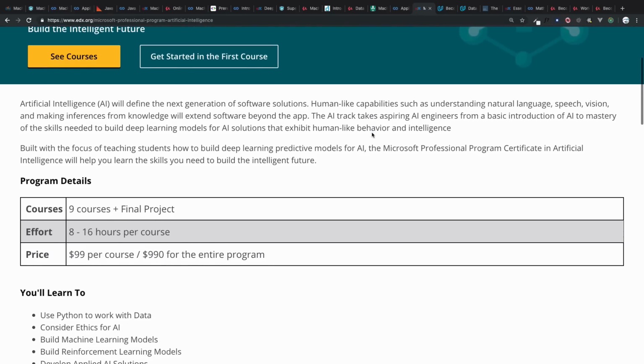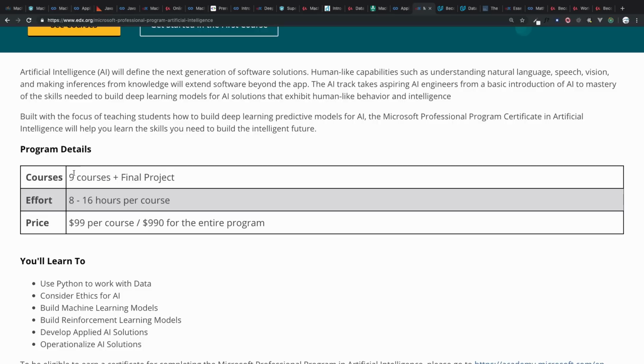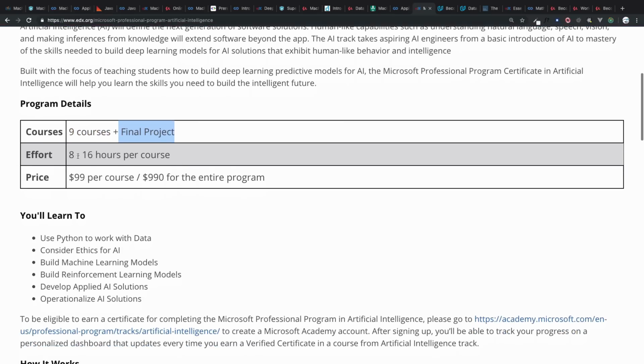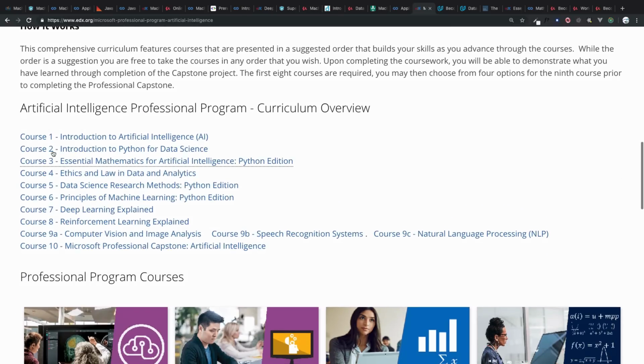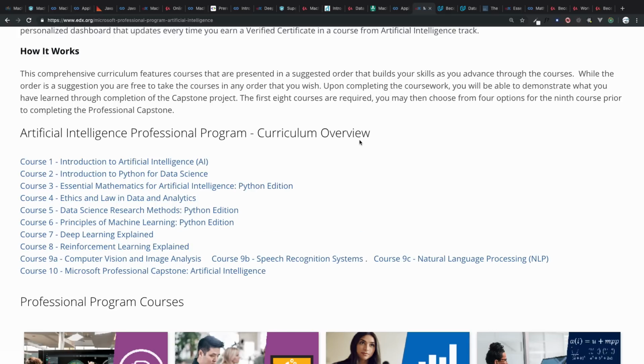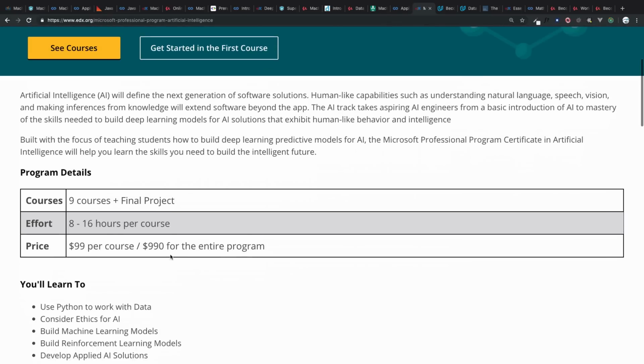I recommend this because it is a collection of 9 courses with a final project, 8 to 16 hours per course. So think about it, around a 100-hour course, and it's going to have all these things. It is super vast, and you are going to master each and everything from this degree. So yes, you need to pay a lot, but it's worth it.